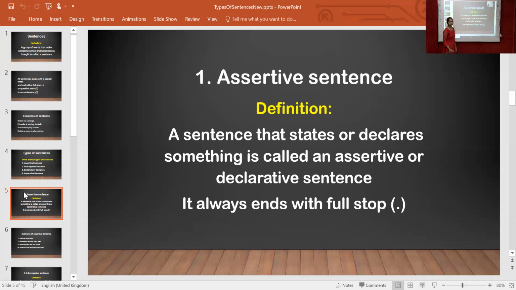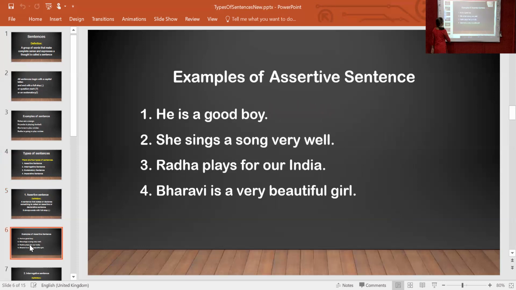It always ends with full stop, because if the first letter is capital and the sentence ends with full stop, it is called an assertive sentence. It is also called a declarative sentence. There are so many examples of assertive sentence. If we complete the sentence with full stop, it is called a sentence, but the type is assertive. We can see some examples of assertive sentence. Okay, now the examples of assertive sentence.